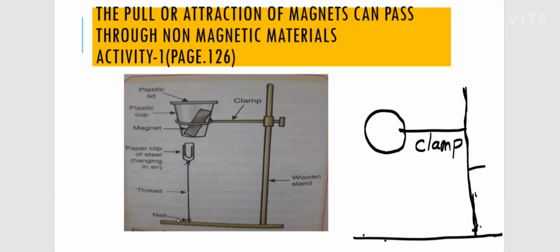Here you can see a nail is fixed. You take a thread and tie it to a paper clip made of steel, and you hold it vertically very close to this plastic cup. After that, you just leave it.